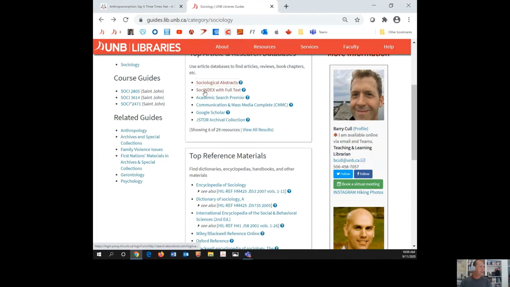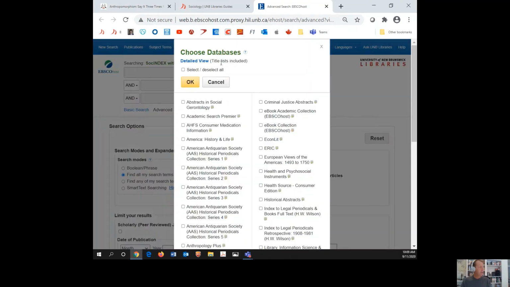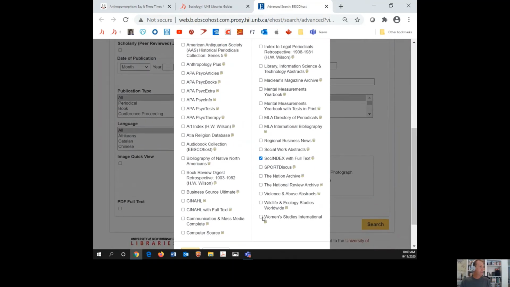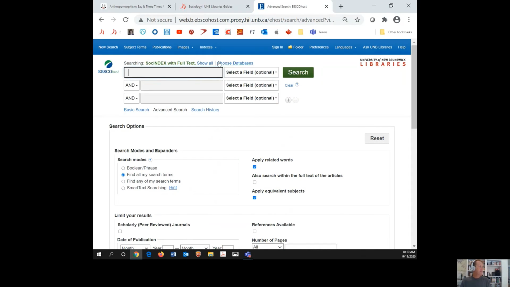For sociology, as I said, there's 2 sociology databases. There's a fair bit of overlap between the 2. I'm going to do this one as well, Social Index, but first I'm going to add in another database that may be useful for my topic of female offenders, which is Violence and Abuse Abstracts. So I'm now using both of those databases together. Do a quick female offenders search.